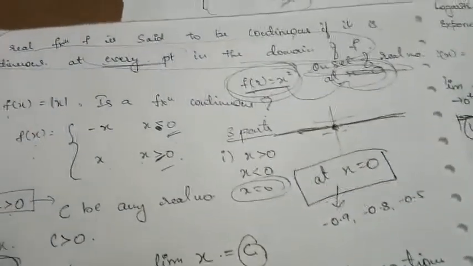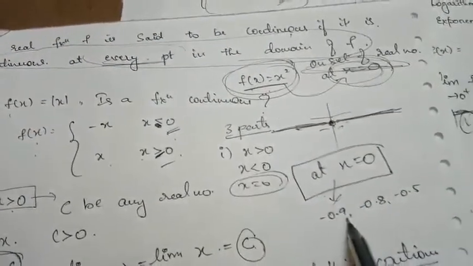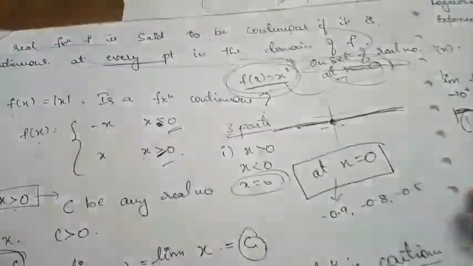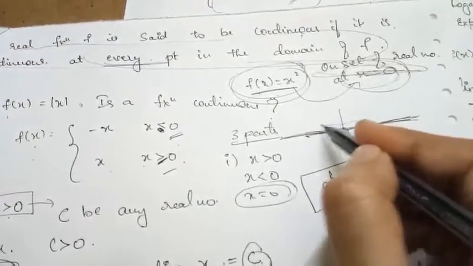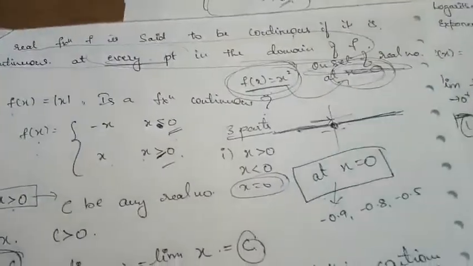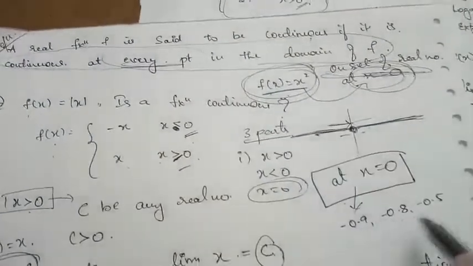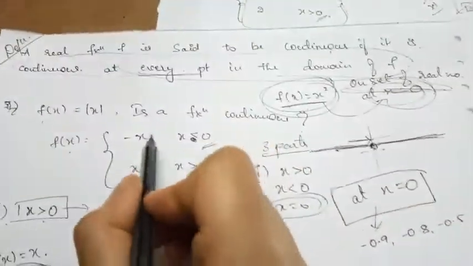All these points are approaching 0 from the left side, and for these points the function is minus x.